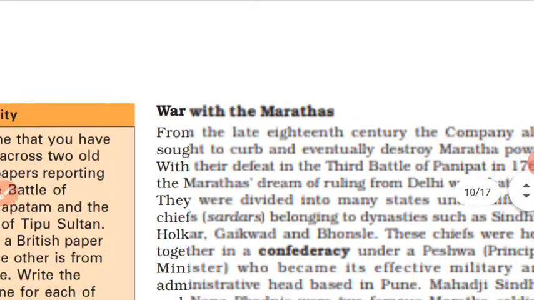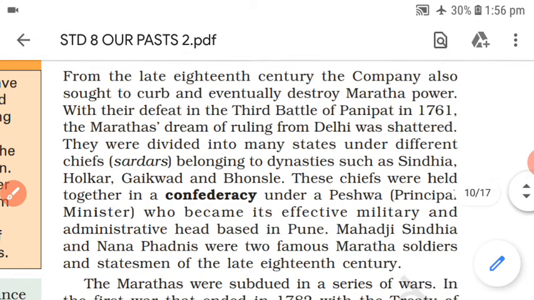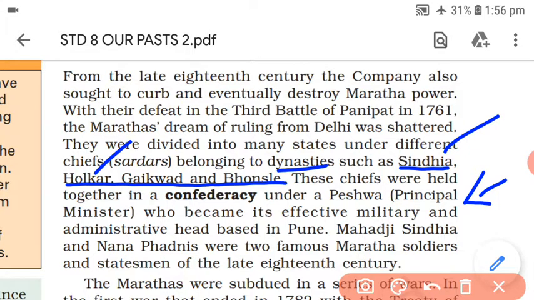Now if we start something about wars with the Marathas. If you have heard the name Peshwa, Peshwa means a principal minister. So why and who was this Peshwa? The Marathas were divided into a number of different tribes, societies and dynasties, such as Scindia, Holkar, Gaikwad and Bhosle. The chiefs of Scindia, Holkar and so on all worked together under a Peshwa. Now come back to the top part, the introduction.